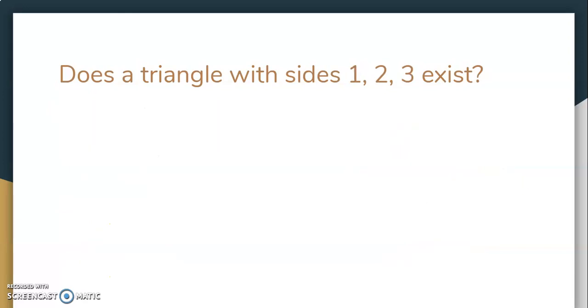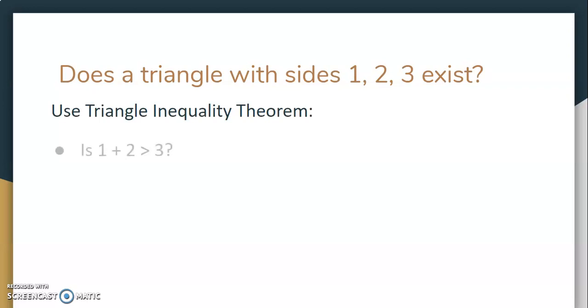Let's try one more example. Does a triangle with the sides 1, 2, and 3 exist? Well, again, we'll use the triangle inequality theorem. Is 1 plus 2 greater than 3? Well, let's see. 1 plus 2 is actually equal to 3. Is that greater than? No. The answer is no. They are not greater than 3.